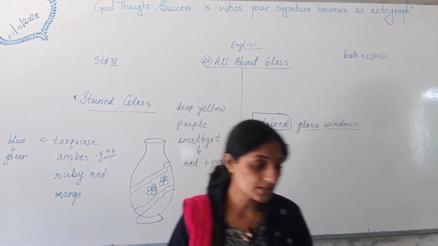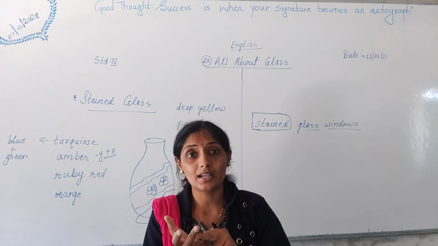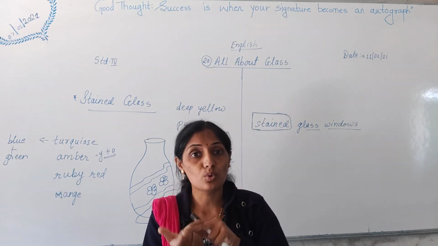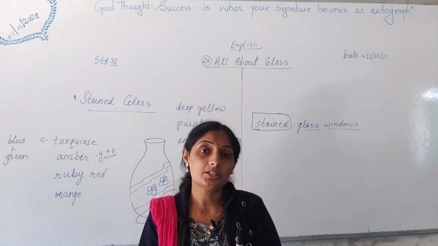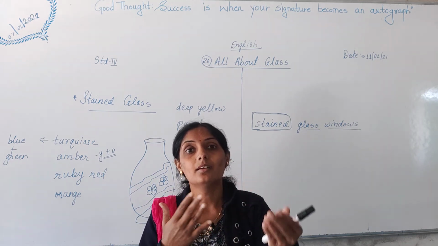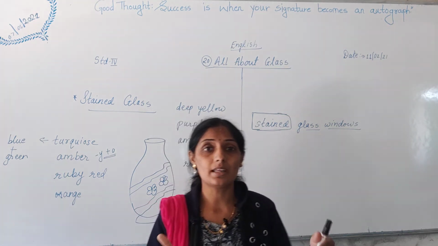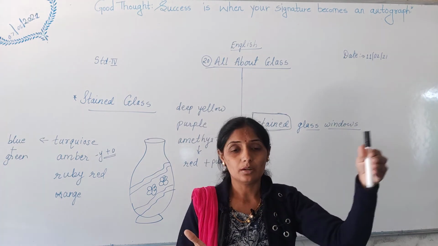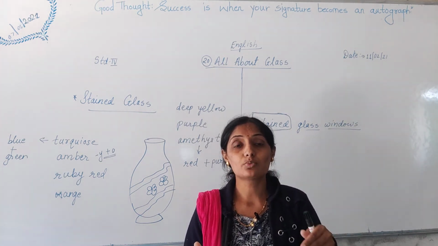Now, when you take sand, I told you, you have to take white sand, add lime, add soda, then heat it for a long time. When it turns into liquid, you have to pour it into various molds, and what will happen?